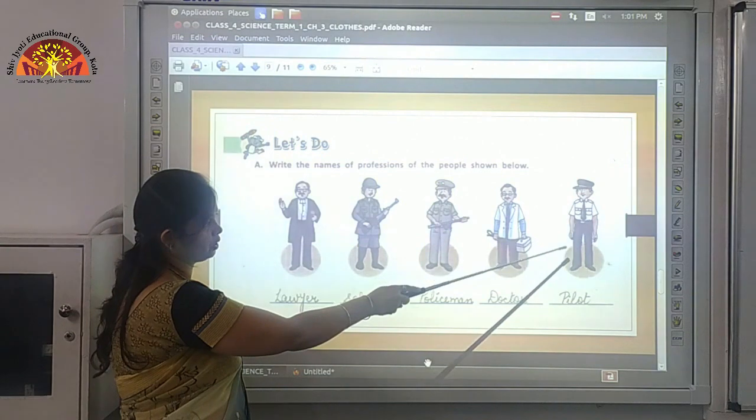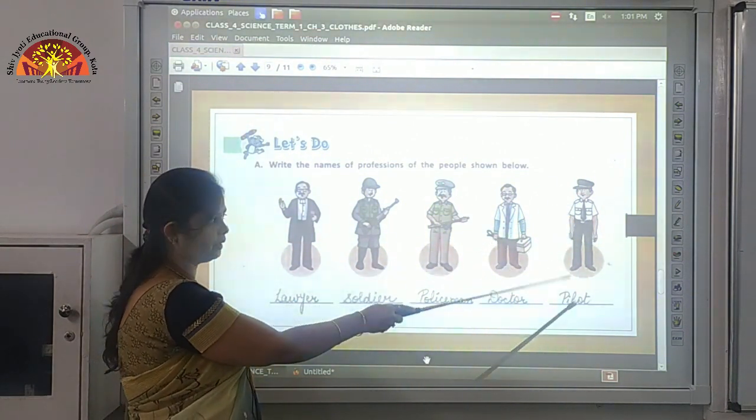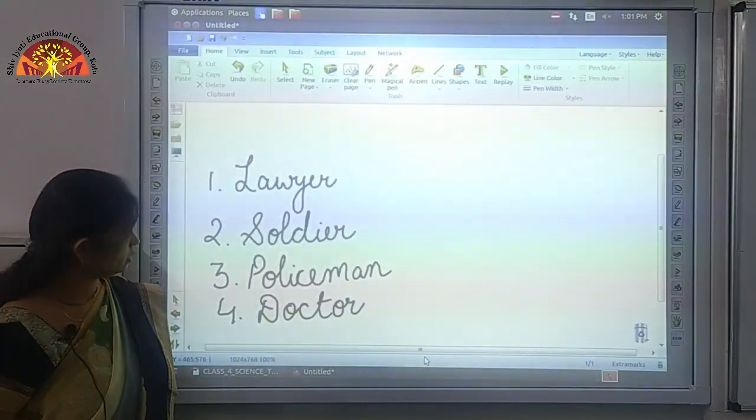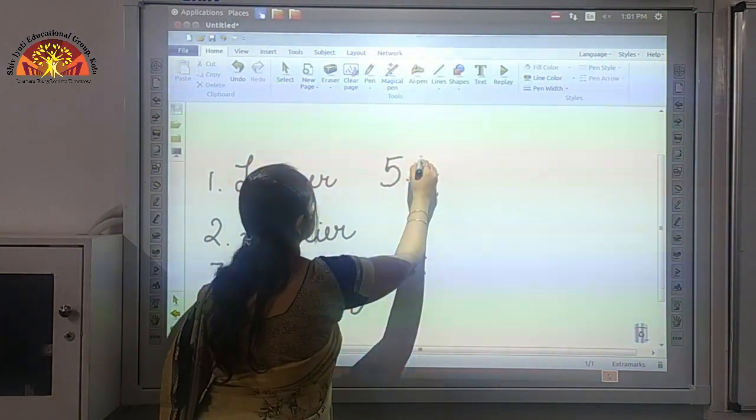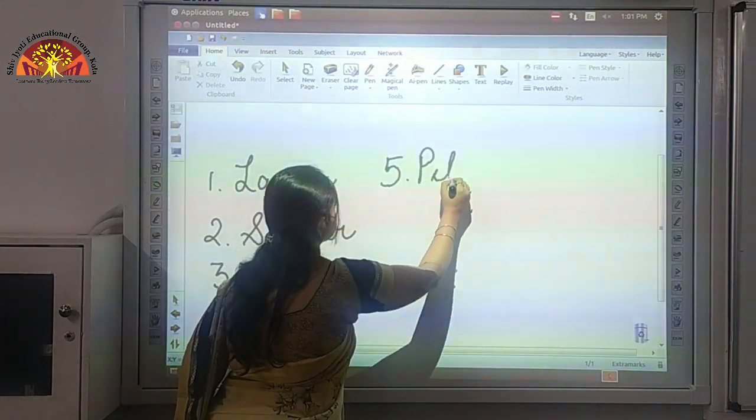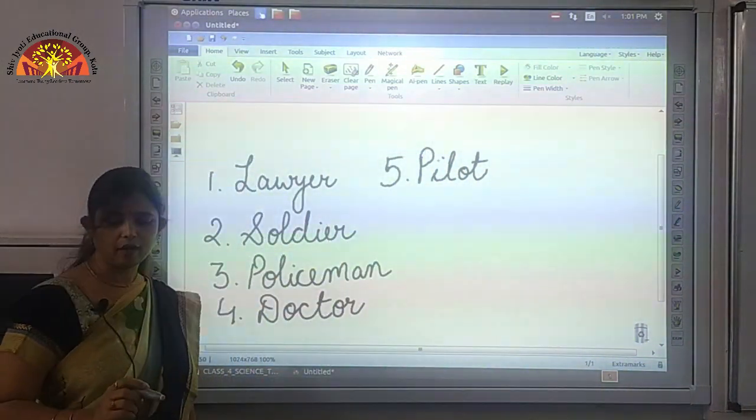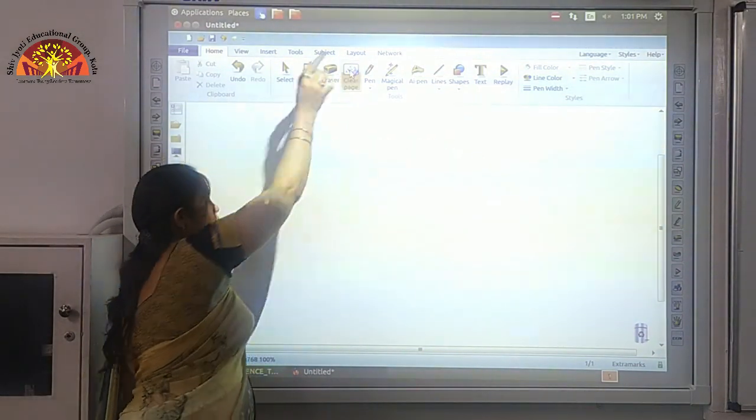and the fifth picture is of a person wearing the uniform of a pilot, so here you have to write pilot in the fifth picture. So this way you have to complete this exercise. Now we move to the next exercise.